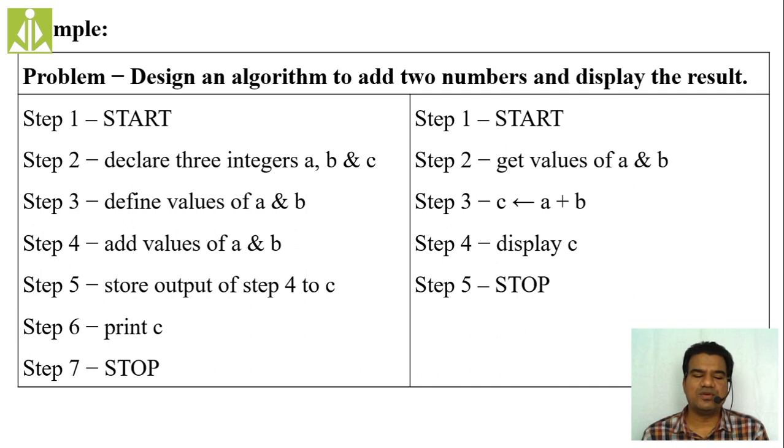Okay, so here if you see, the first algorithm is taking 7 steps, and the second algorithm is taking only 5 steps, but both are doing my job. Both are solving the given problem statement. At some point both the algorithms are starting, declaring their concerned memory locations and storing the values into those memory locations, adding the values and storing the result into a third temporary memory location, and printing the result from that temporary memory location onto the output screen. So this is what both my algorithms are doing.